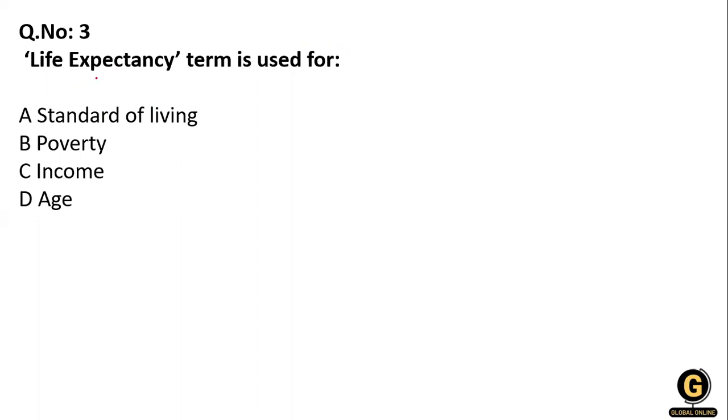After that, the term life expectancy is used for which of these: standard of living, poverty, income, or age? So what is life expectancy? Is it related to your standard of living, poverty, income, or age? The right option is age. Life expectancy means the number of years a person can expect to live.